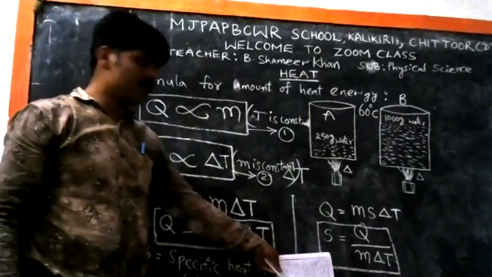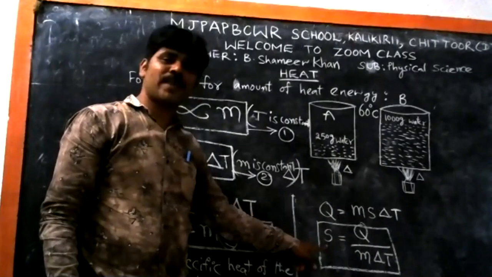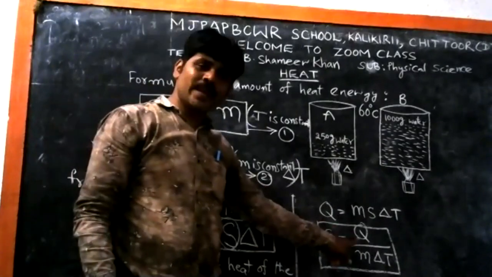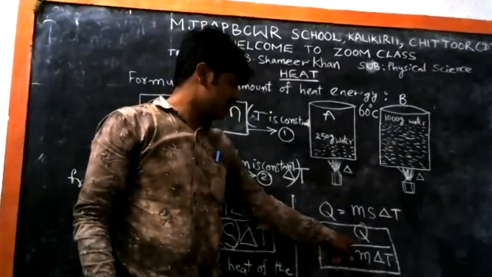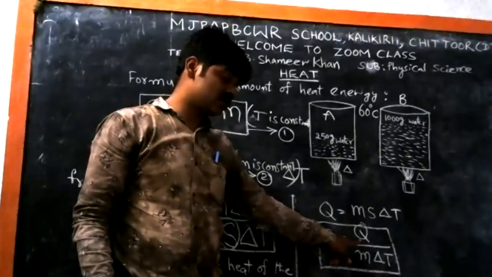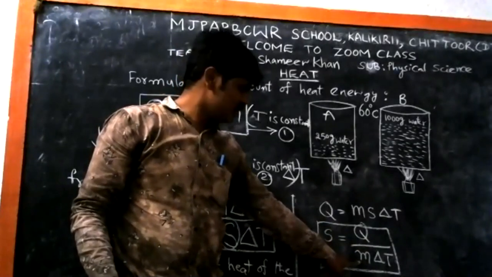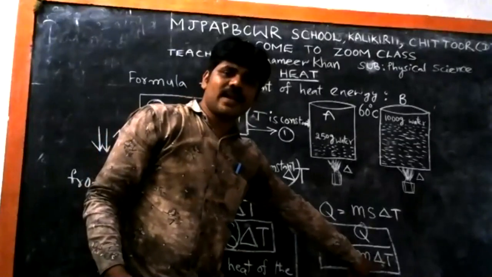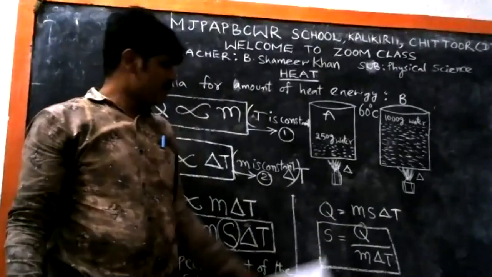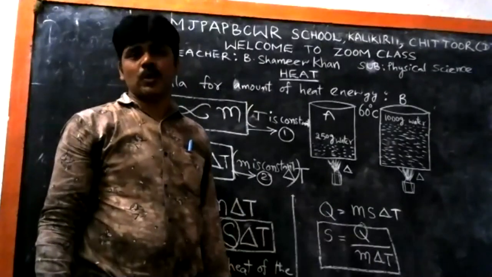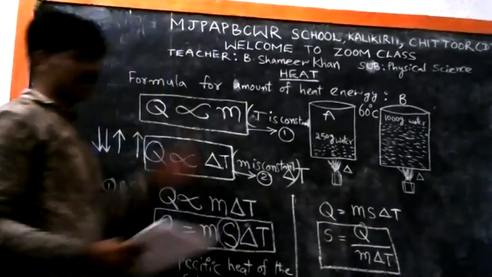This is very important. Here S means the specific heat of the substance. Q means the heat absorbed or the heat given to the substance. M means mass of the substance, and delta T is the rise in temperature. By using this formula, we can know the specific heat of the substance.